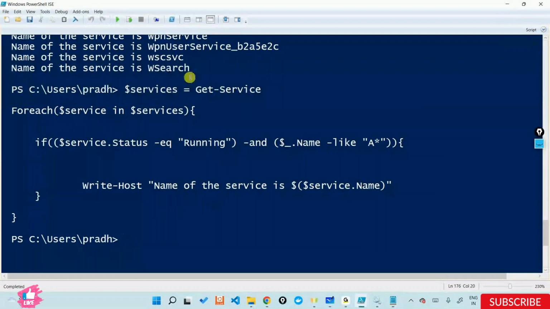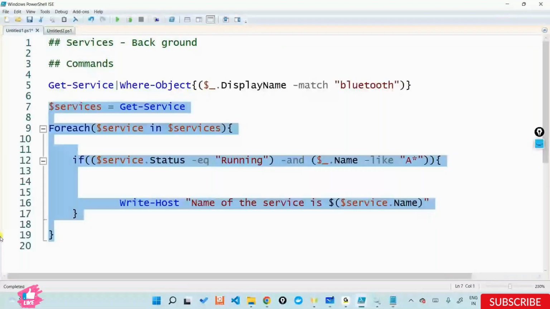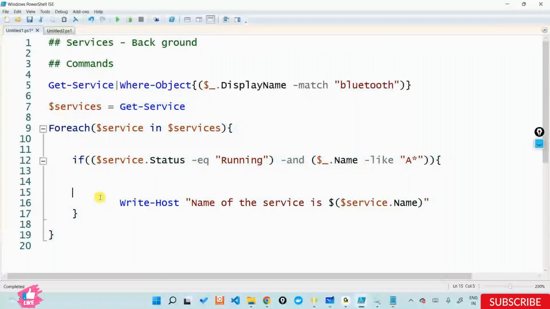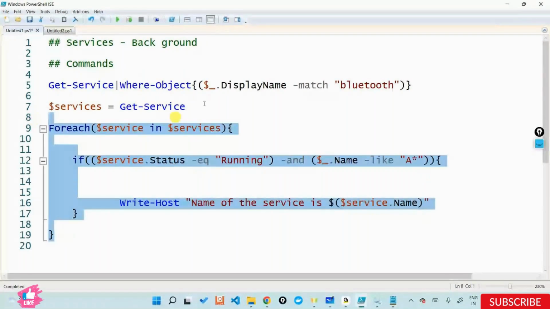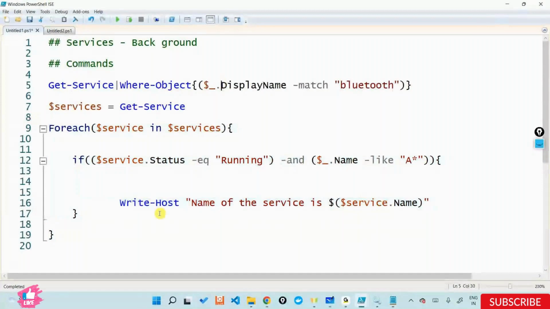I can get the services, but the where object is an easier way to filter things out, because otherwise I have to pass some syntax in order to filter. A better way is using a where object, which replaces all these conditions. The same condition I write in one line, I'd otherwise write in multiple lines.